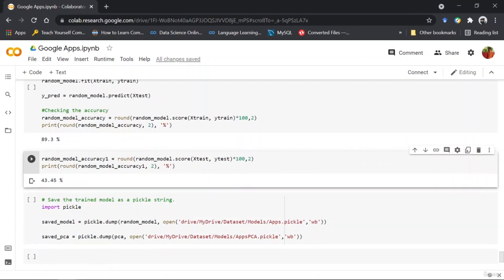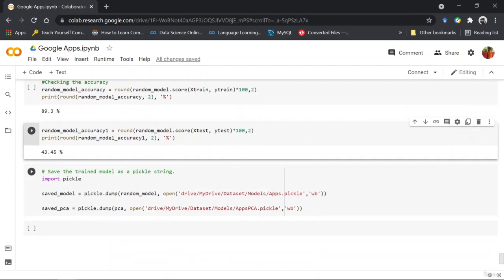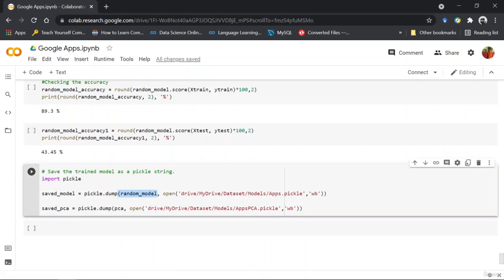So the next thing that I did was just to save the random forest regressor model and the PCA model, because again, if I'm going to predict, first I have to squish down the data using the PCA model, and then I can input that squished data into the random forest model to predict, right? So I've saved them using the pickle library and stored them as pickle files. Yeah. So with this, we have finished the first part, which was building the machine learning model.